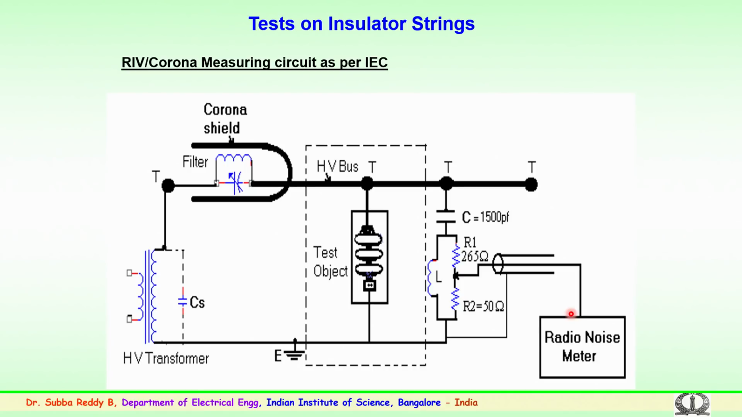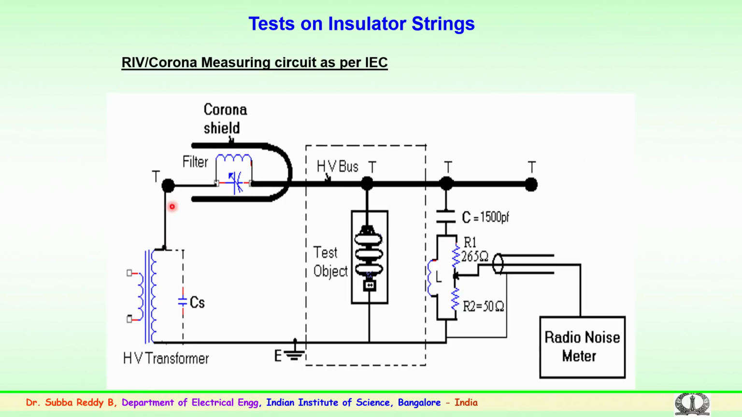This is a RIV or a corona measuring circuit. This is as per standard IEC standard 437. Here radio interference voltage or corona measurements are to be carried out as per the circuit given here. You have a high voltage transformer here.